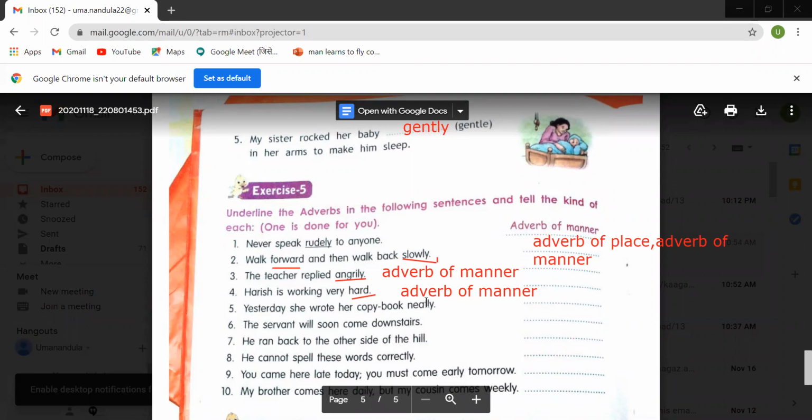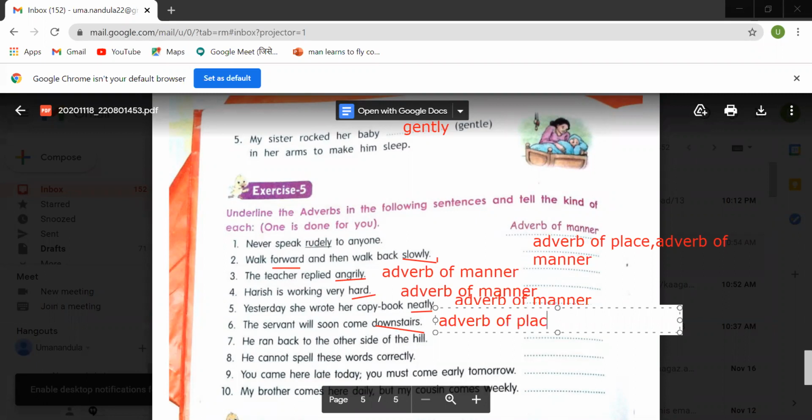Yesterday she wrote her copy neatly. How did she write? Neatly. So again here underline neatly. And how did she write? That is again adverb of manner. So you have to write here adverb of manner. Fine. Okay. Sixth one. The servant will soon come downstairs. Where he'll come? Downstairs. So here the adverb is downstairs. And when you question where he'll come, it is place. So you have the answer as adverb of place.